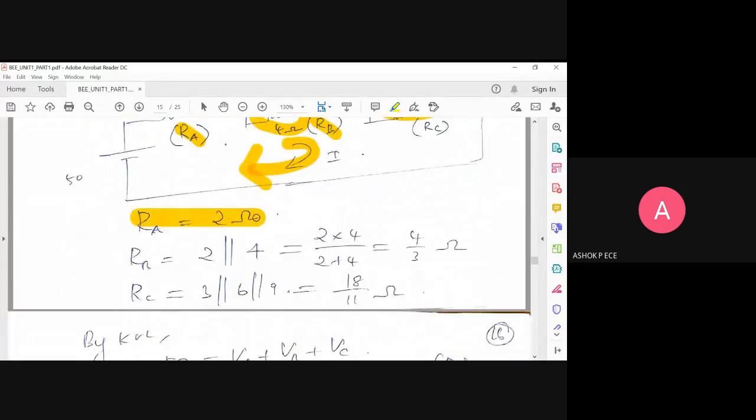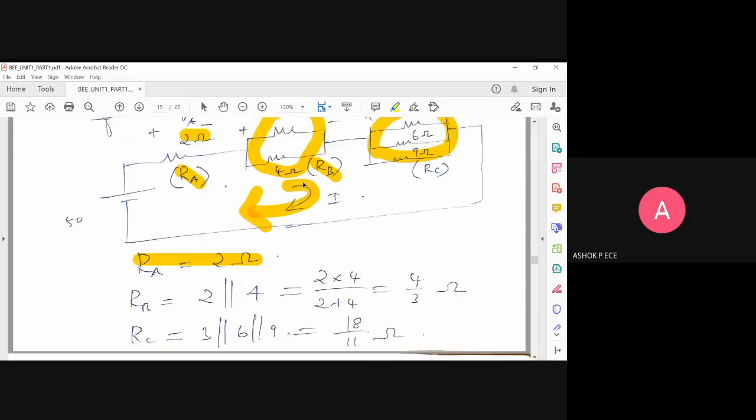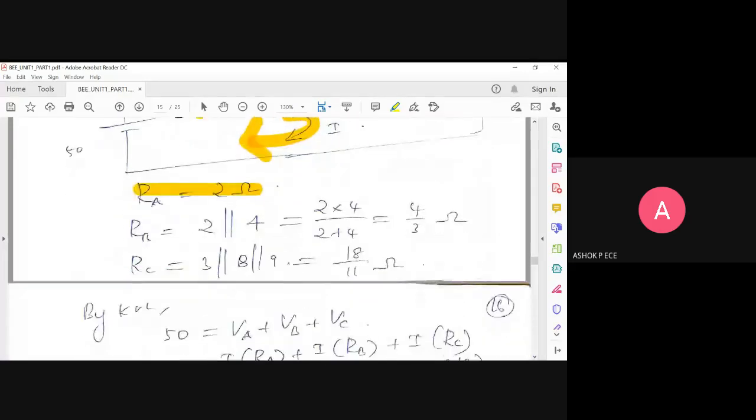RA, you know, is directly 2 ohm, and RB is 2 ohm parallel to 4 ohms. You know how to simplify parallel circuits: R1 into R2 by R1 plus R2. I think that formula is known to everyone, right? Resistance in parallel. Two resistances in parallel. So same thing: 2 parallel to 4 is 2 into 4 by 2 plus 4. So the answer is 8 by 6, or 4 by 3 ohm.